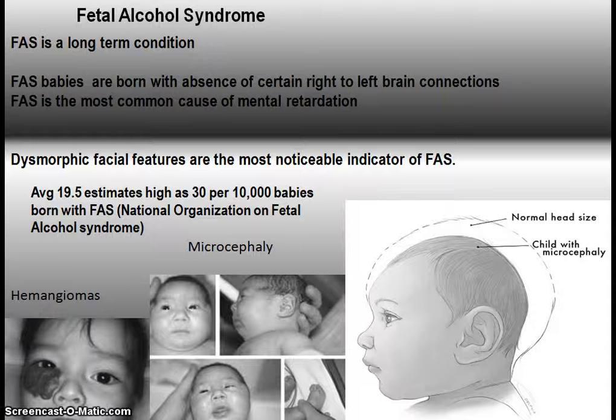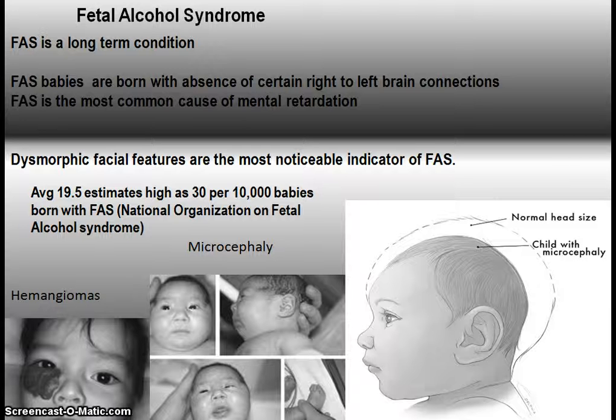The most common result of alcohol use during pregnancy is called fetal alcohol syndrome. This is a long-term condition in which the babies are born with a certain absence of left to right brain connections. It is also the most common form of mental retardation. The most noticeable indicator of fetal alcohol syndrome are dysmorphic facial features. There are an average of 19.5 per 10,000 babies born with this condition.